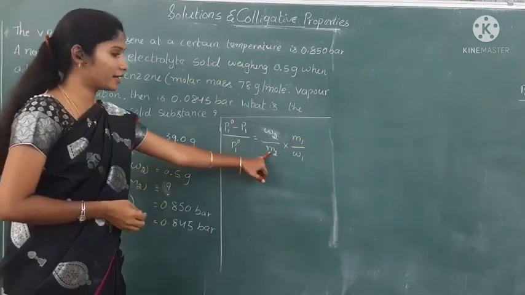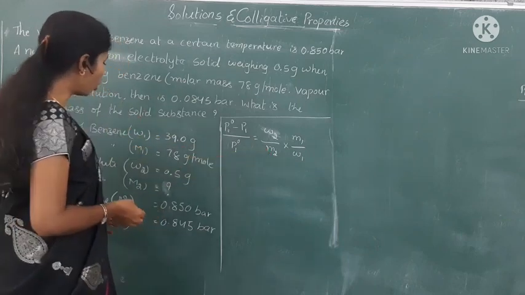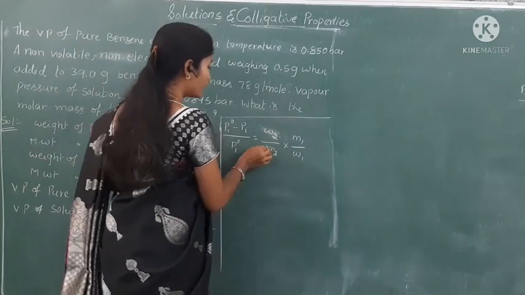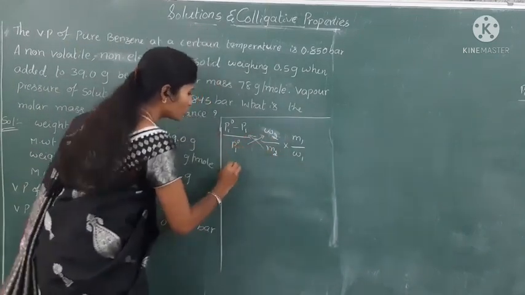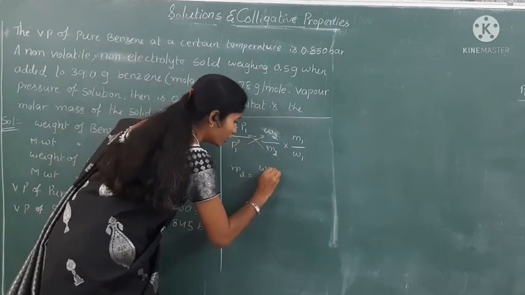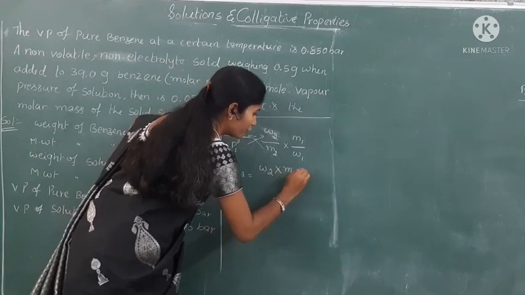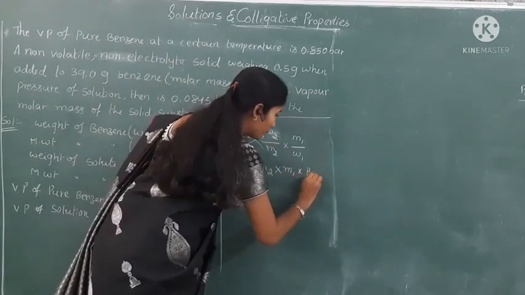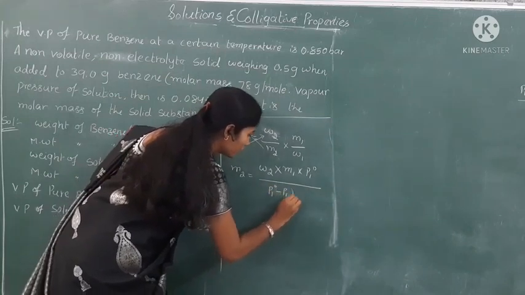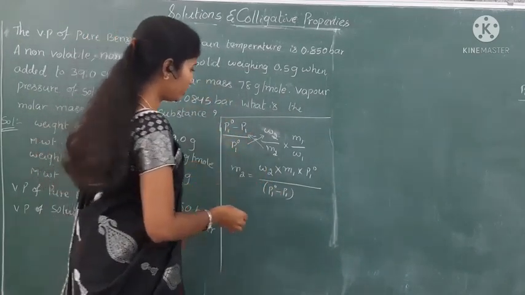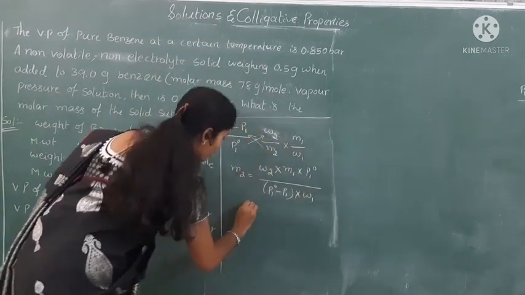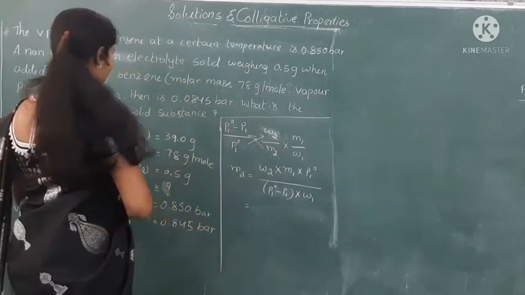What we have to calculate here is M2. So the equation is M2 equals W2 into M1 into P1 naught, divided by (P1 naught minus P1) into W1. Now substitute all those values in this equation.